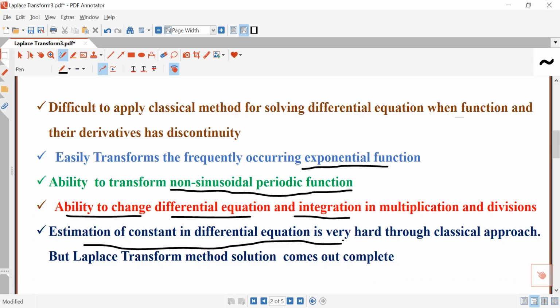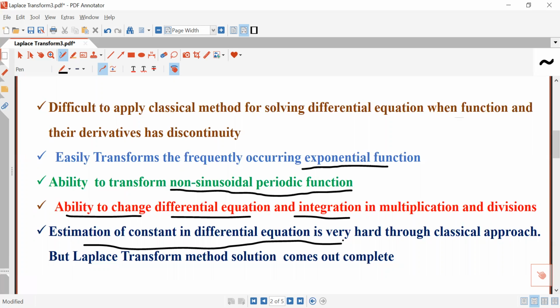So these are the merits of the Laplace transform, and you can say these facts represent the need of the Laplace transform. What is the need of the Laplace transform? Basically, the Laplace transform is used to solve differential equations. And in addition to this merit, the capability of solving differential equations easily, the Laplace transform has various other merits also.